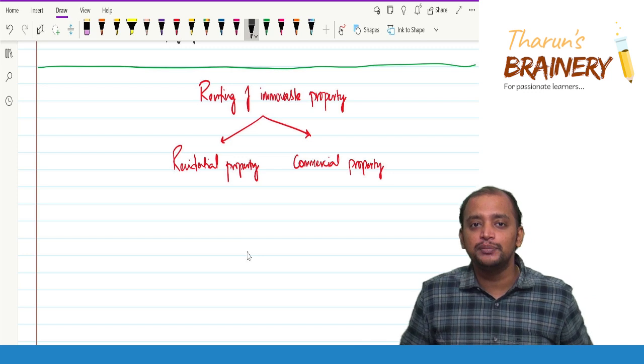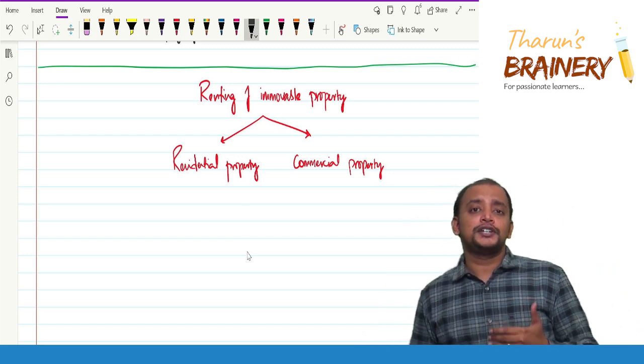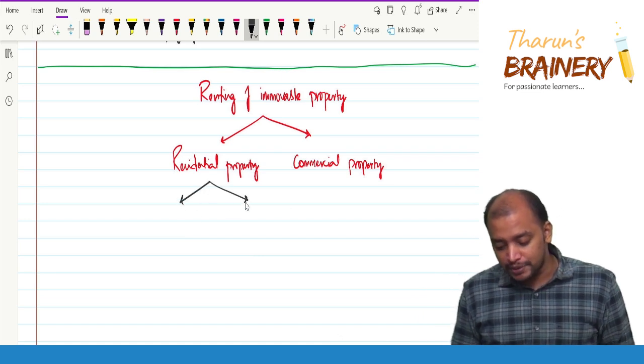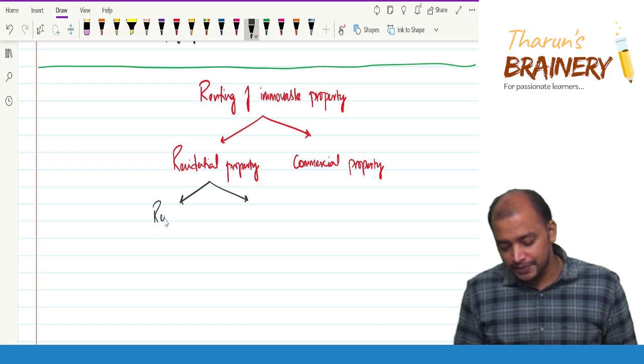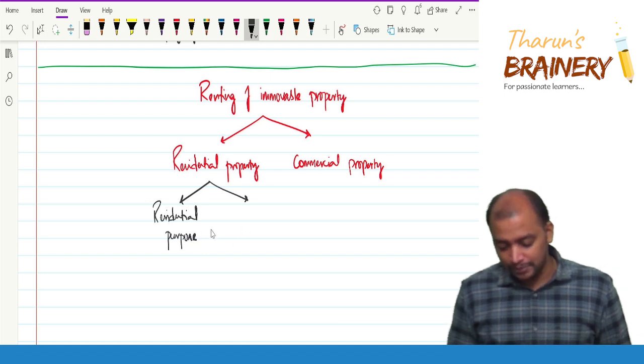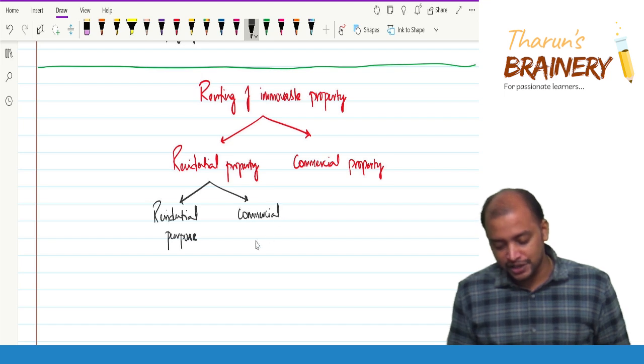Usually the rent will be pretty cheap, okay. So that is an example of residential property given on rent for commercial purpose. So residential property given on rent for what purpose? Residential purpose, or commercial purpose.